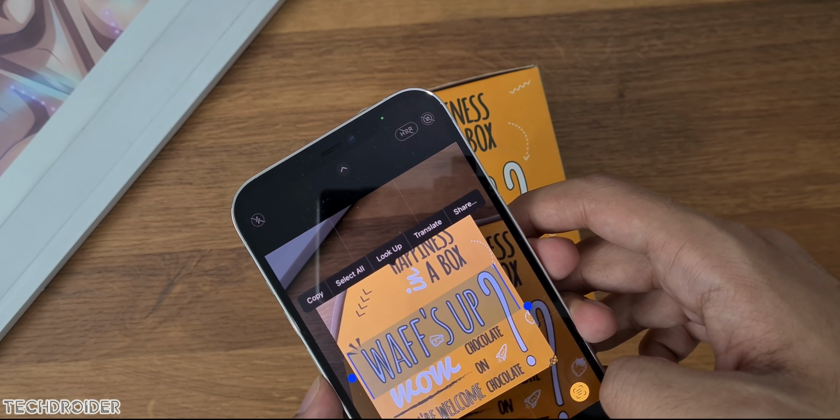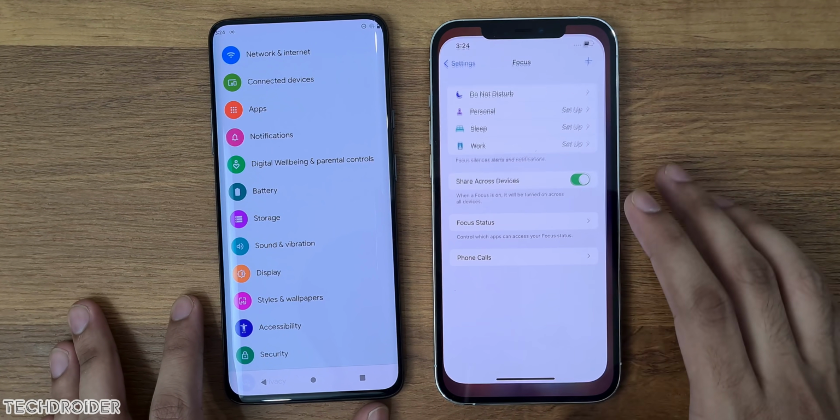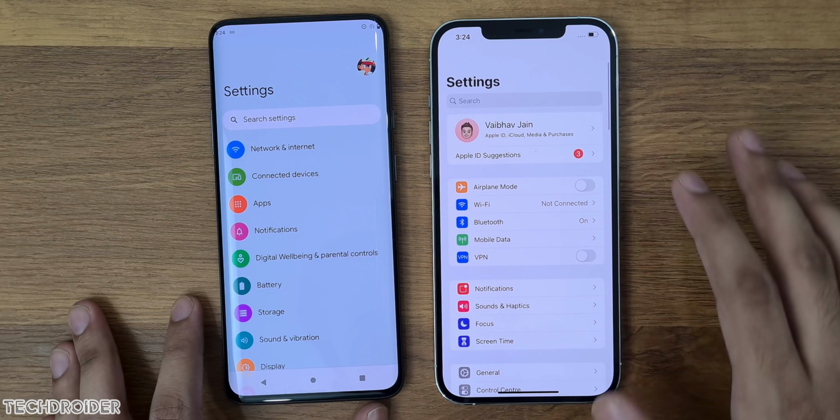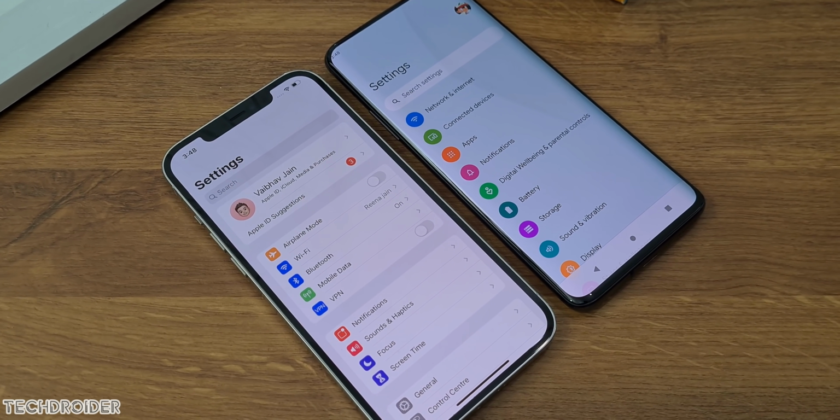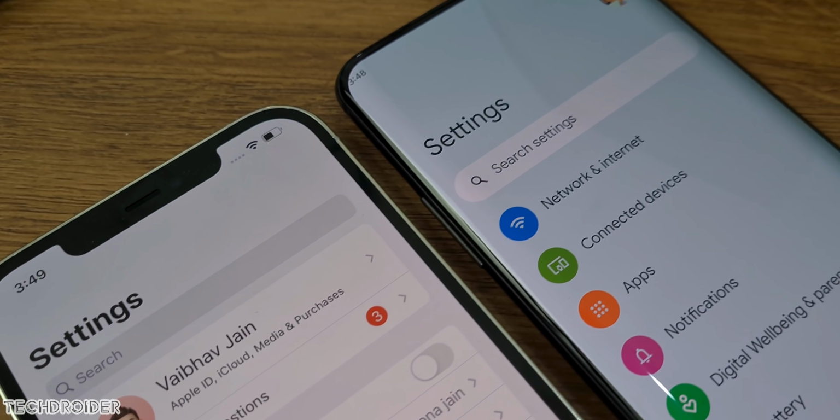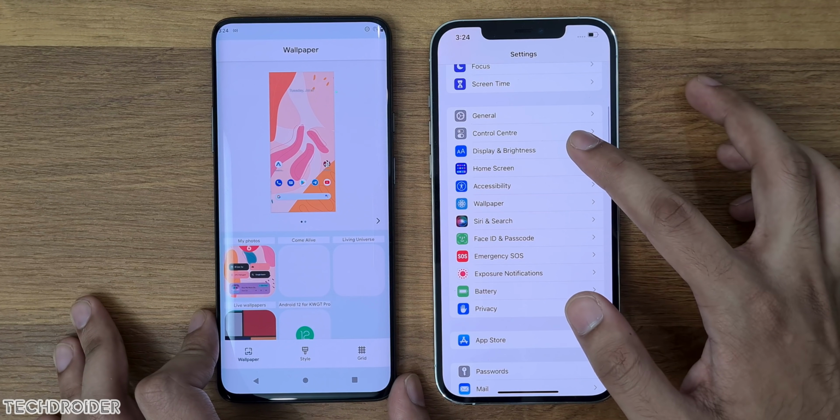The settings have got a new design both in iOS and Android 12. We now have a system-wide theme which looks gorgeous in Android 12, and iOS settings is now more clear and clean, leaving space for different sub-settings and categories.